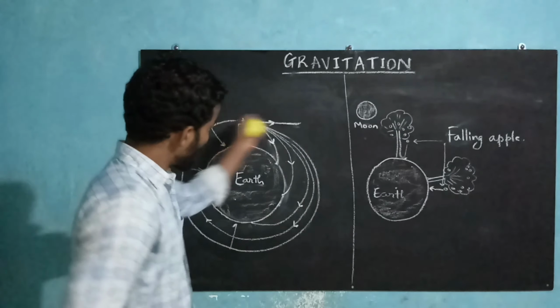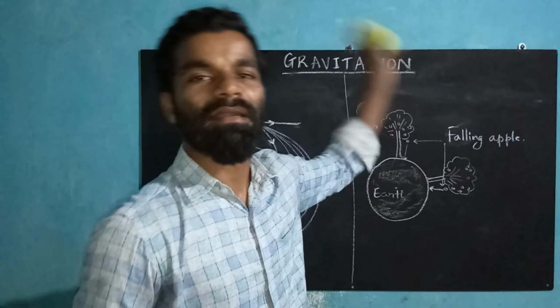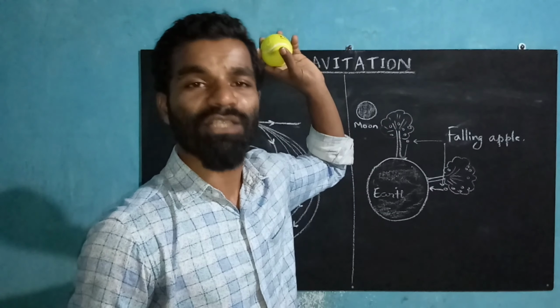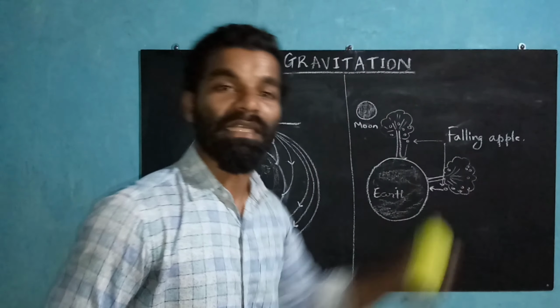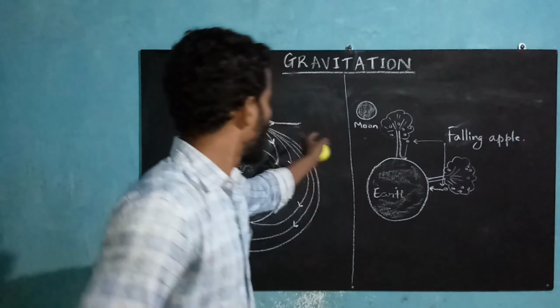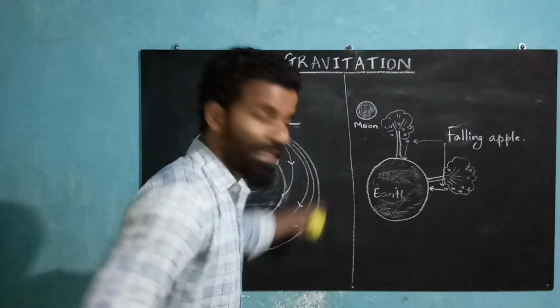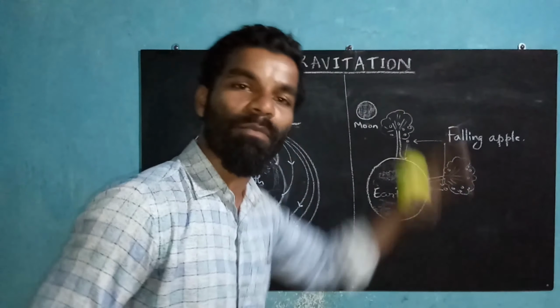So the same thing happens with the moon. It had an initial velocity, initial speed. Same way it is rotating. It is not landing on the surface of the earth. But what is keeping the moon in that same path or same orbit?